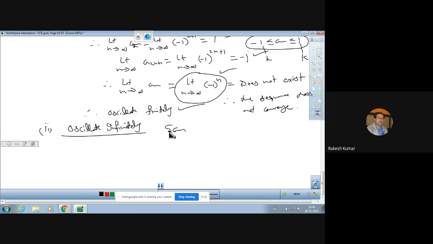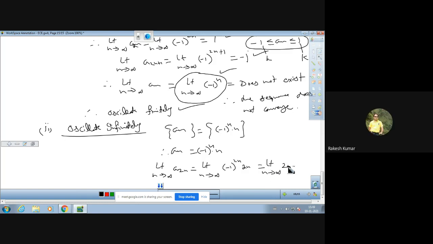And the example is the sequence a_n = (-1)^n · n, in which the nth term of the sequence is (-1)^n · n. So we can find out the limit of a_2n, that comes out to be (-1)^(2n) · 2n, that is, the limit as n tends to infinity of a_2n comes out to be plus infinity.